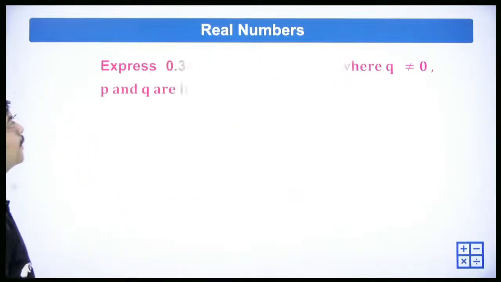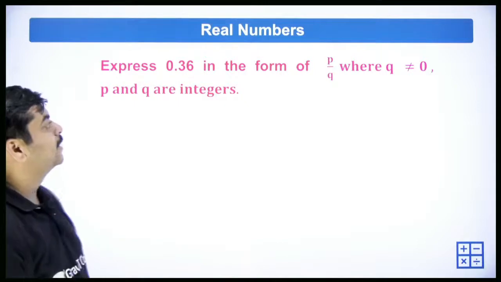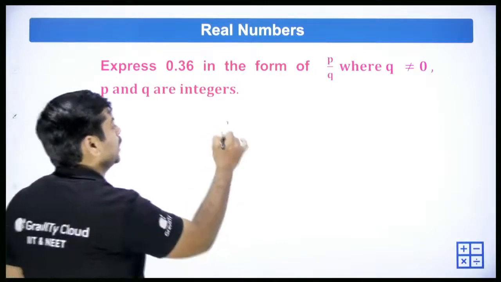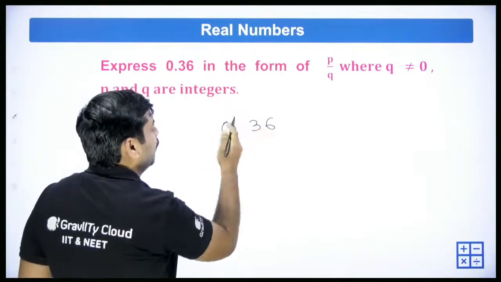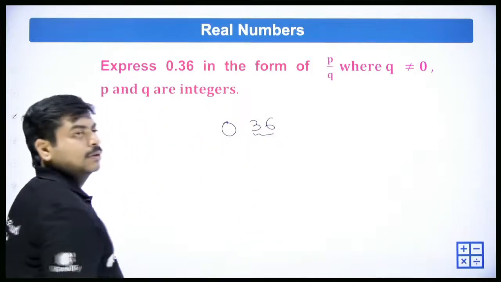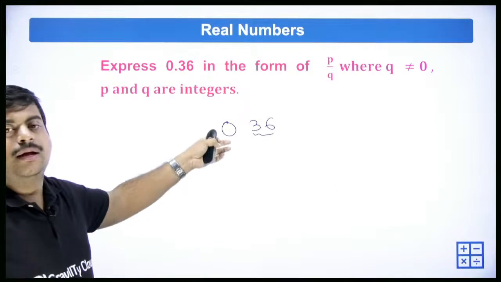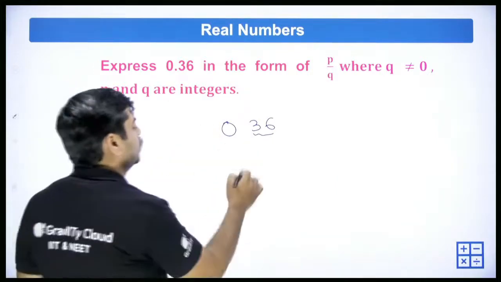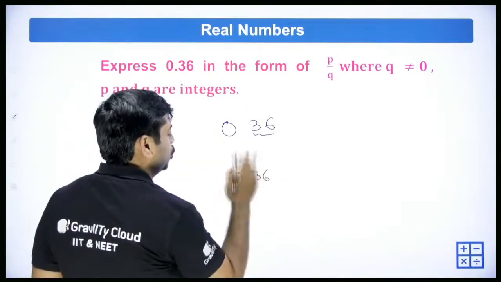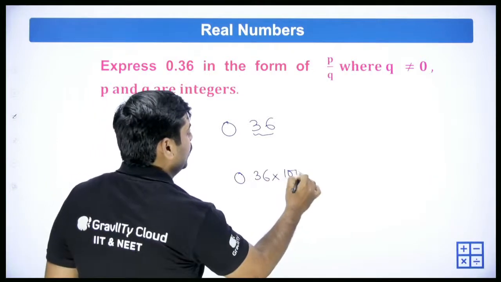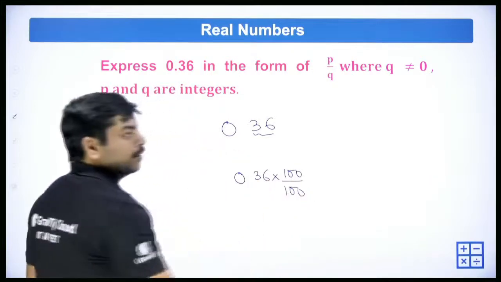Moving ahead, express 0.36 in the form of P by Q. 0.36, you can carefully see here, after the point you have two values. So if you want to eliminate that decimal, multiply and divide with as many zeros. 0.36 has 2 digits, so I'll multiply with 100 and divide with 100.